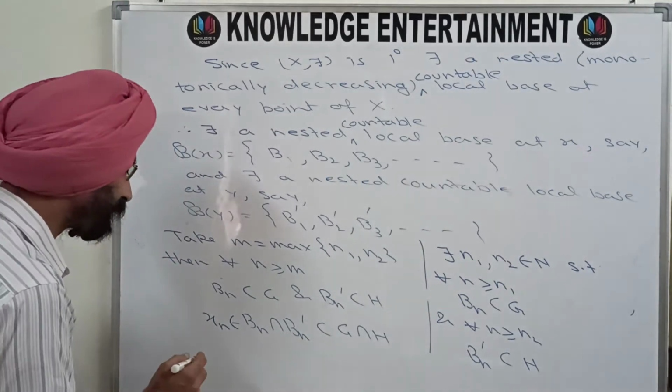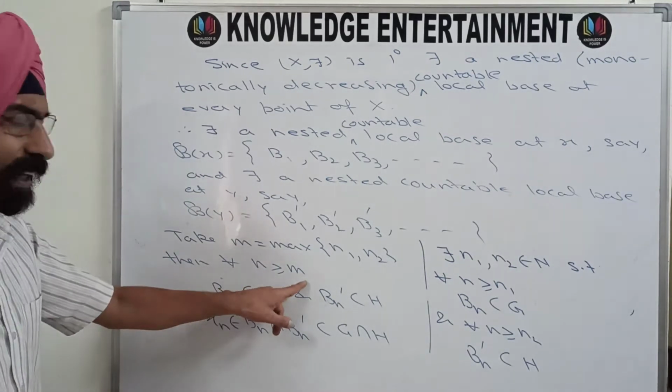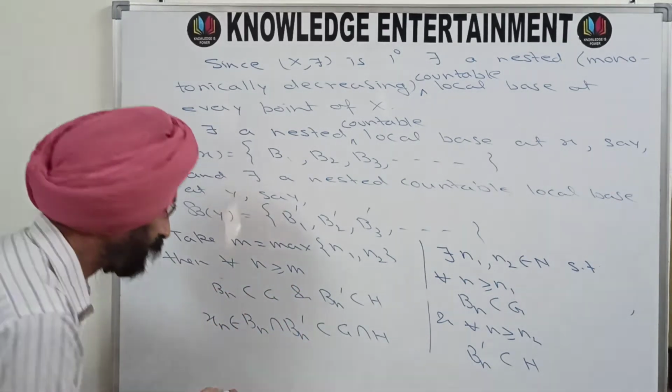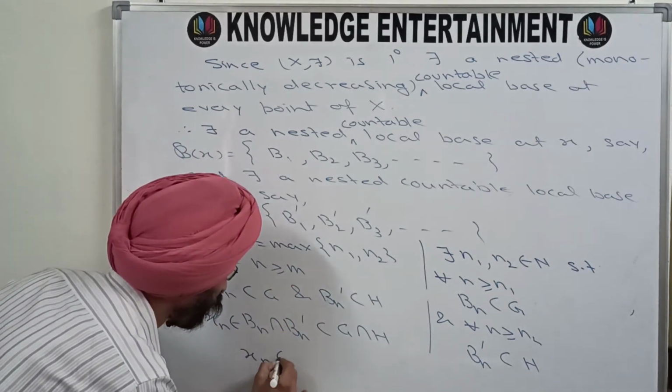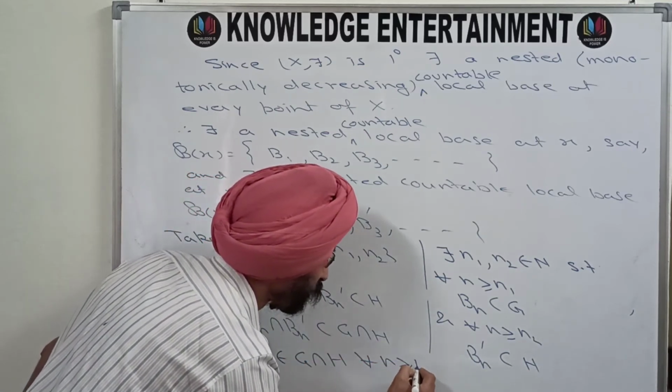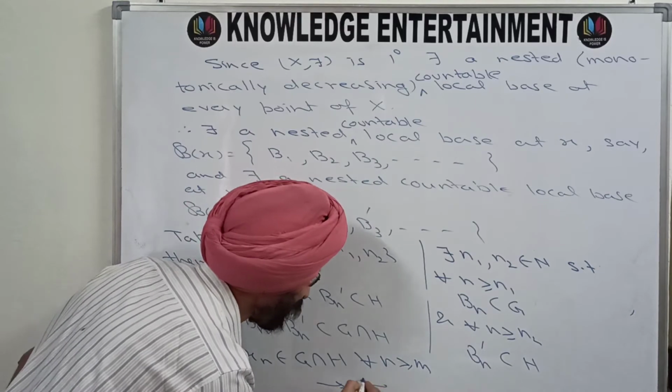So after M, all the xn will be in G intersection H. So xn belongs to G intersection H for every n greater than or equal to M, which is a contradiction.